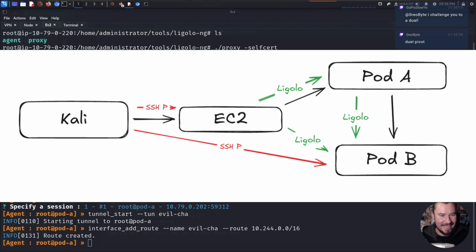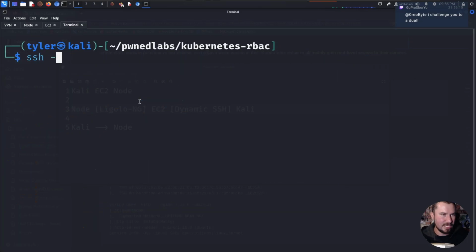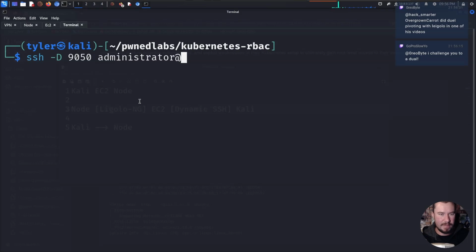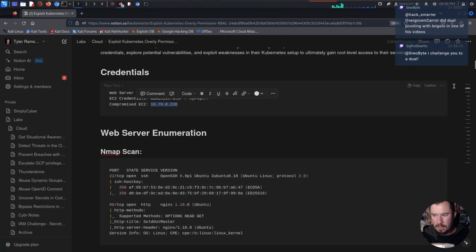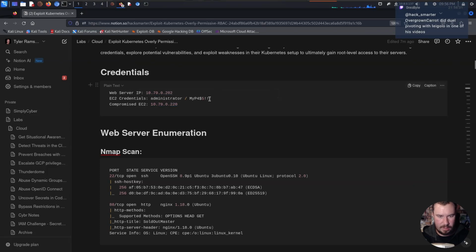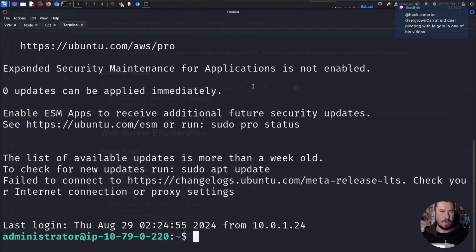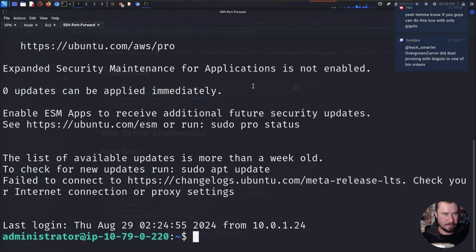But here we go. Node connected to EC2 with Ligolo NG. And now we're going to connect our EC2 to our Kali machine with dynamic SSH, and that is easier than it sounds. All we have to do is ssh -D. We can specify 9050 and then our administrator credentials. Let's grab the IP right there and drop it in. It's going to prompt for the password, and we'll grab the password. Now that we have that, we'll just call this SSH port forward.